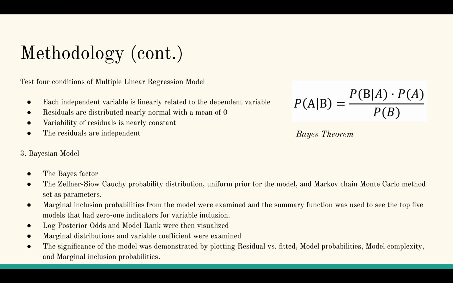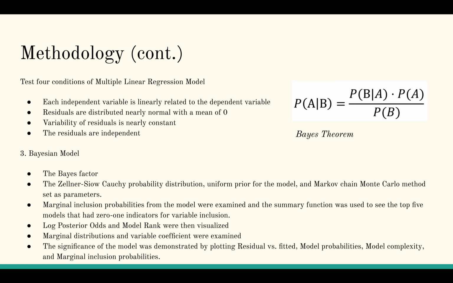Next, I created a Bayesian model. The Bayes factor, or the ratio of the likelihood probability of the null and alternative hypothesis, was calculated using the BAS function in R. The higher the Bayes factor is, the more likely it is for the alternative hypothesis to be true, while the lower the Bayes factor, the more likely the null hypothesis is true. I set the Zellner-Cauchy probability distribution, the uniform prior for the model, and Markov chain Monte Carlo method all as parameters to create a Bayesian linear model.